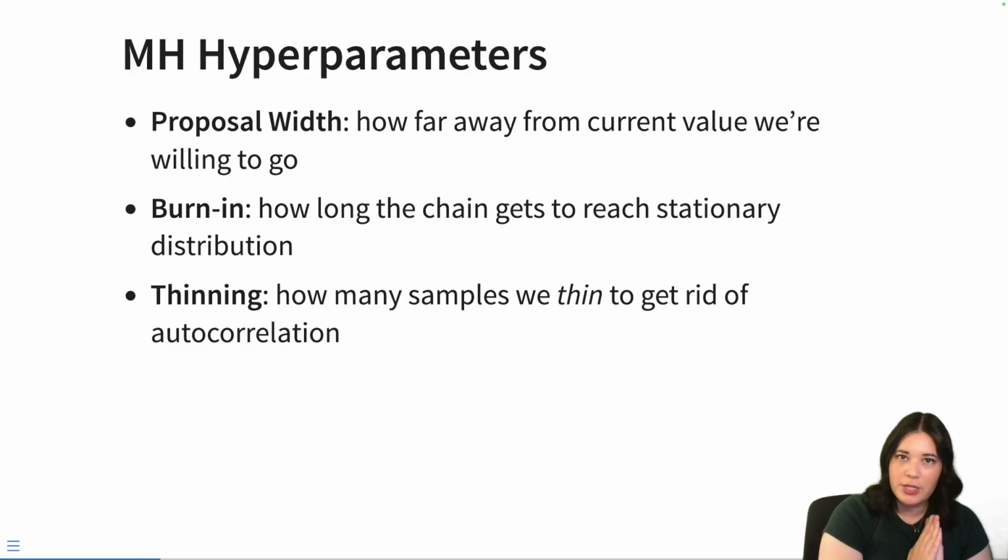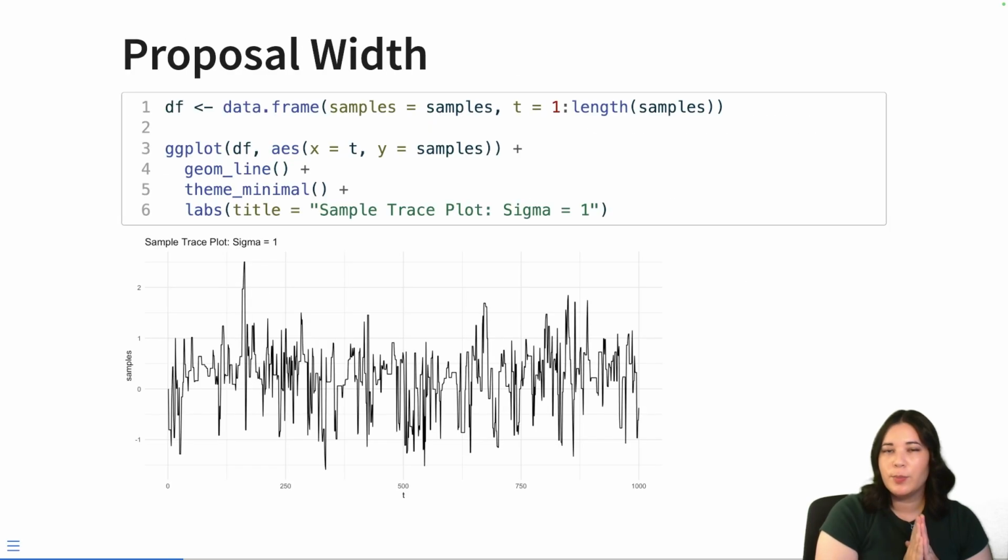The three things we're going to talk about today are the proposal width, the burn-in period, and thinning our chains. The proposal width is basically just a hyperparameter in our Metropolis-Hastings algorithm that tells us how far from the current value we'll allow a proposal to be.